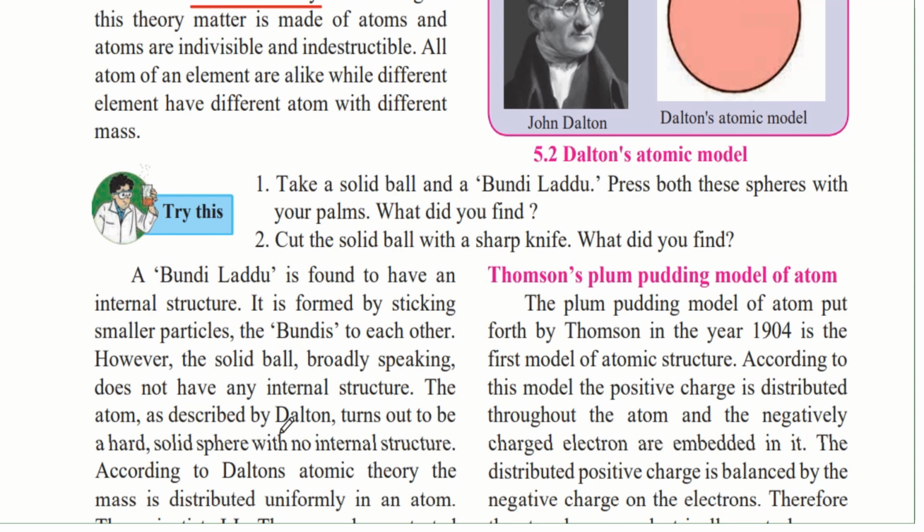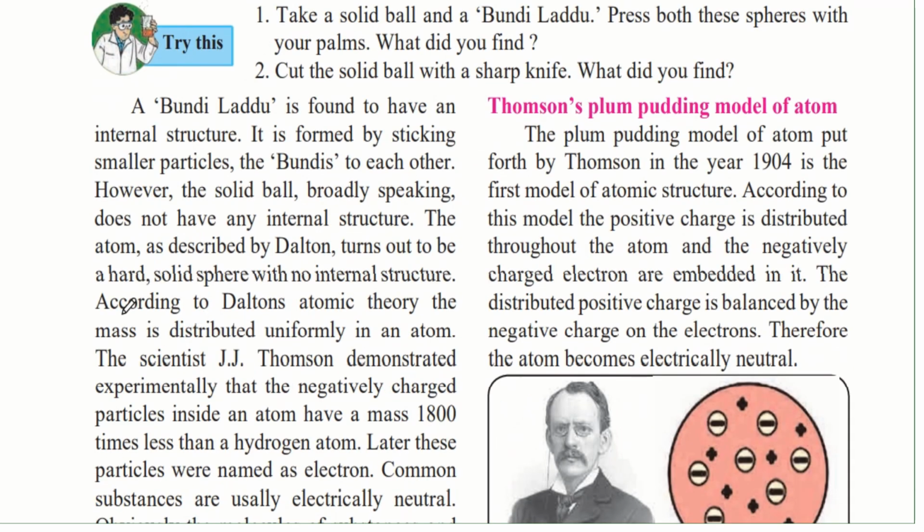So Dalton did not exactly see the atom and did not know how it looks. So what he said was that the atom is like a ball and it is very small and hard and it does not have any internal structure. According to Dalton's atomic theory, the mass is distributed uniformly in the atom. So, since Dalton did not see what an atom looks like, he described its mass as distributed uniformly, that is equally, in an atom. But the scientist J.J.